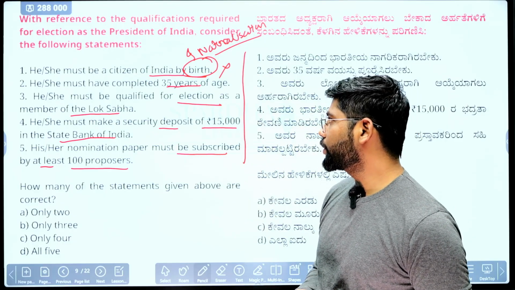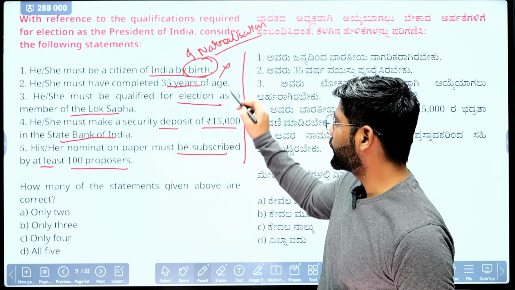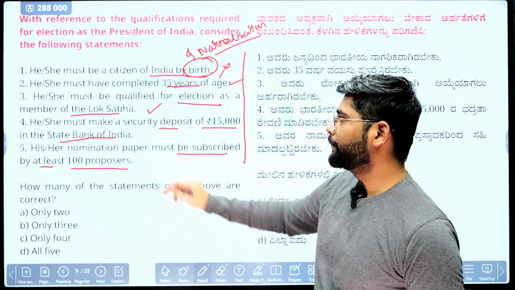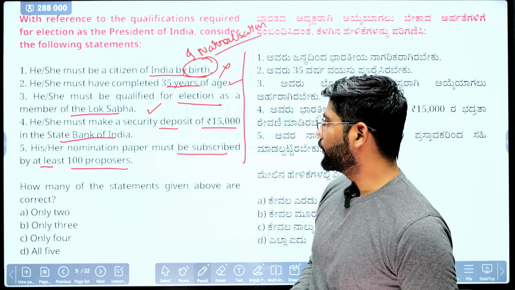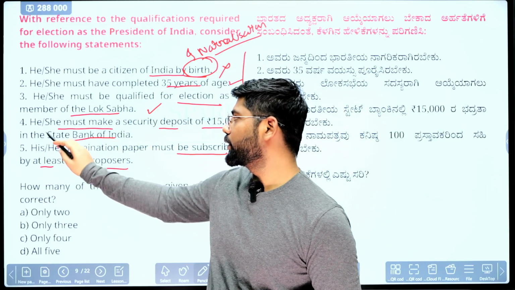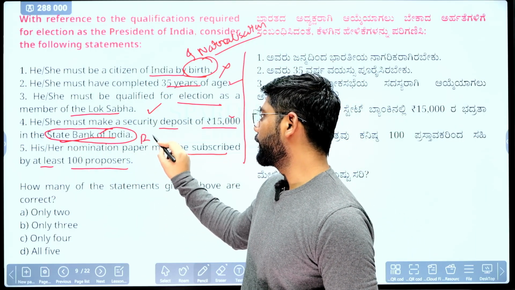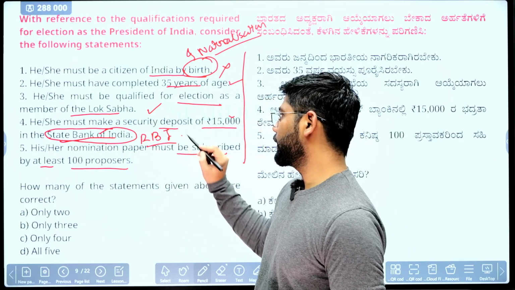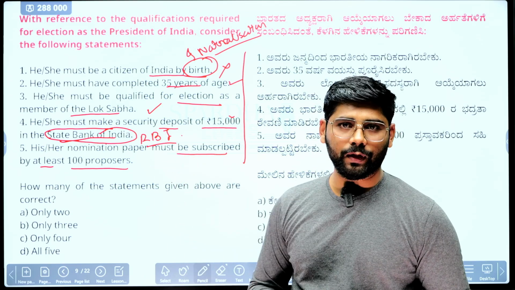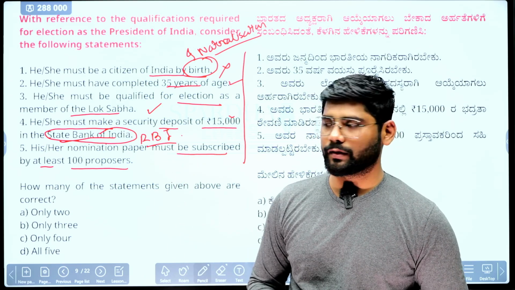Second, he or she must have completed age of 35. Yes, this is correct. Third one, qualified for the election of Lok Sabha. Yes. Now the fourth one, he or she must make a security deposit of 50,000. Till here it is correct, but it is not with State Bank of India. It is with Reserve Bank of India. So for that you need to have concentration and read carefully, because this kind of question is asked in PSI or Group C level examinations.